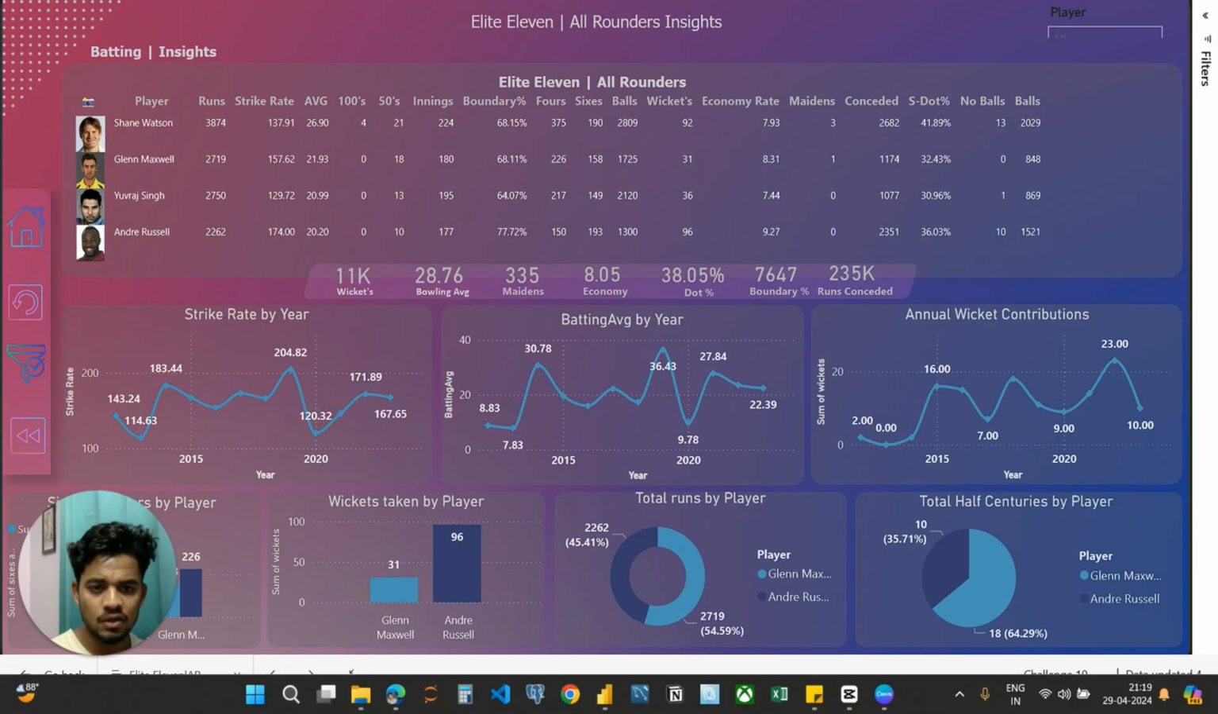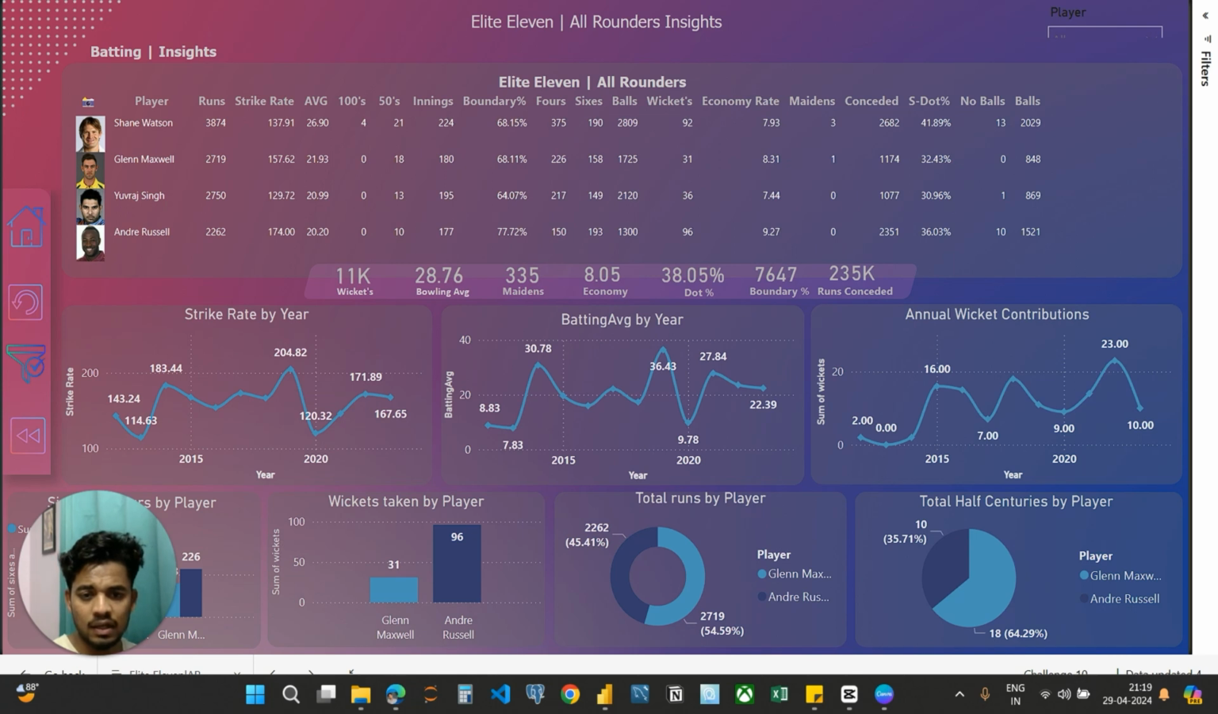In our best 11 all-rounders insights, we have set specific criteria for selecting players. They should have a batting average of at least 30, a strike rate of over 120, and have taken 50 plus wickets. We initially considered Shane Watson and Yuvraj Singh, but since they are retired, we'll focus on Glenn Maxwell and Andre Russell. Both have a strike rate of over 150 and have demonstrated their ability to finish games, as we saw in the World Cup.